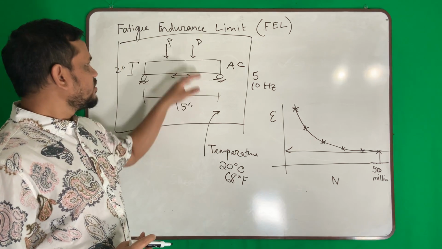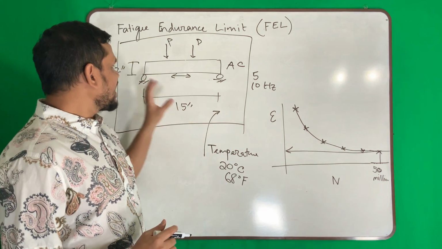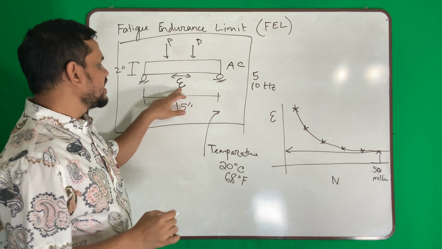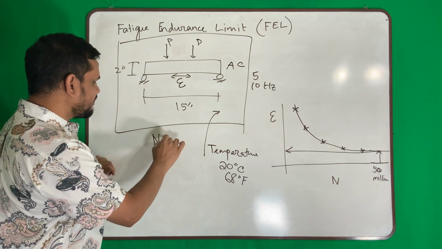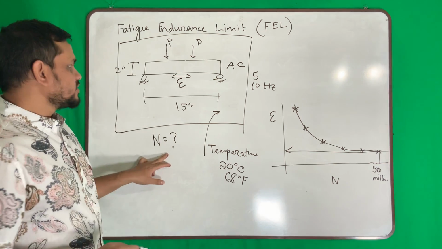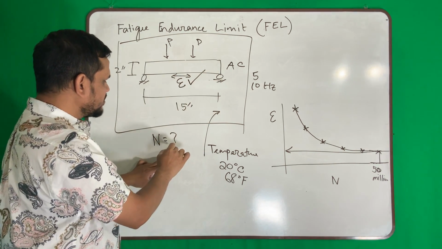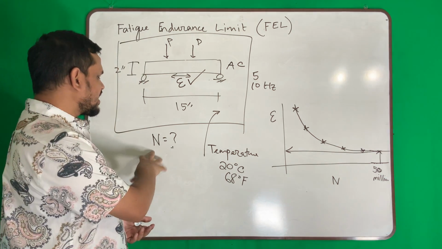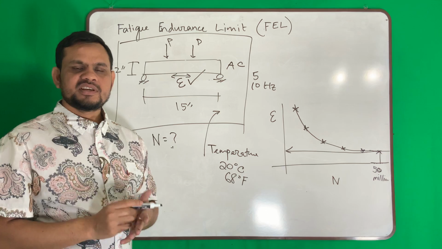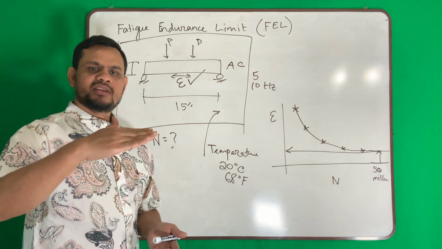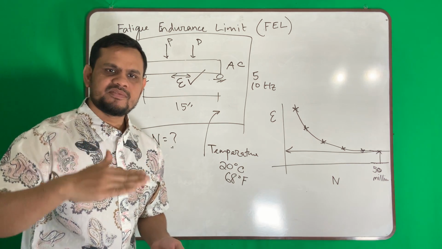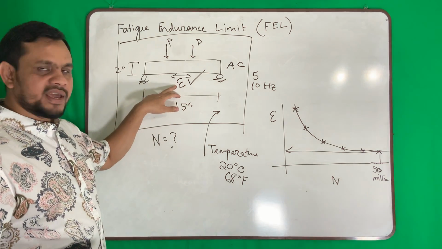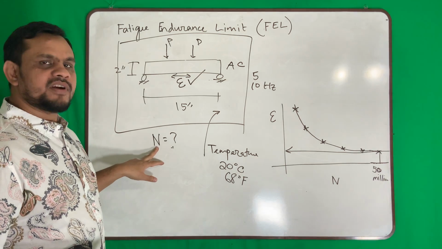At this temperature, we apply this loading, and for any strain level, we apply strain and measure the failure cycle. So this we apply, this we measure. We apply some strain and measure the number of cycles at which it is failing. Failing means the decrease in stiffness to 50%. So we apply strain and measure fatigue life.